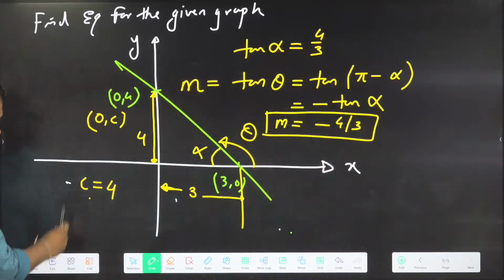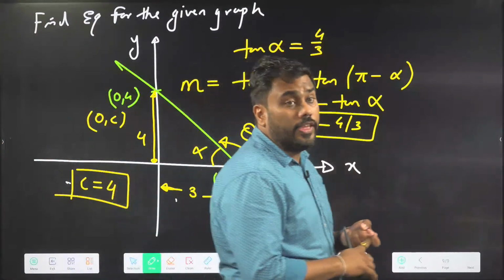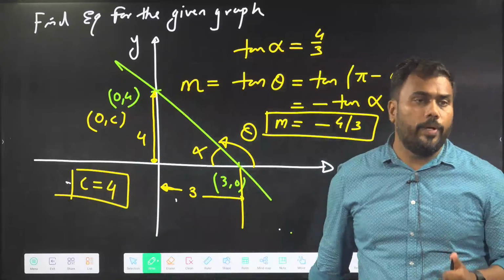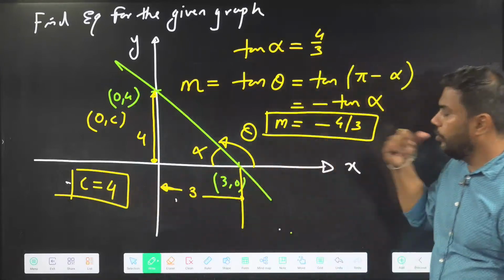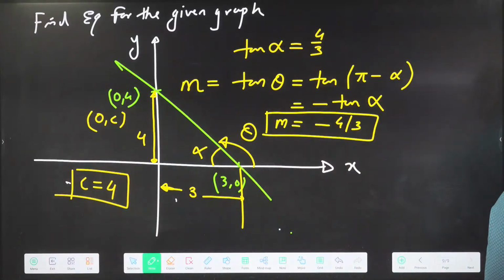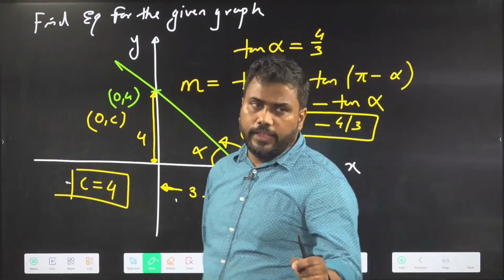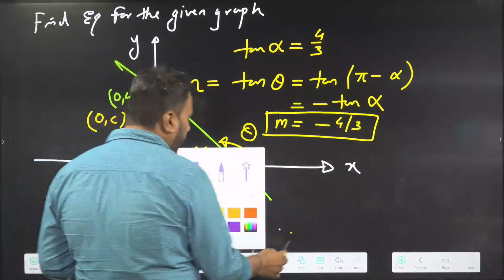I know the slope, I know the intercept. In order to write the equation of a straight line, I just need 2 things, slope and intercept. Are you able to get this intercept and slope? Is this point clear? If c is known, m is known, now you can write the equation.